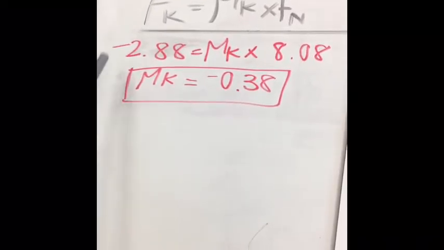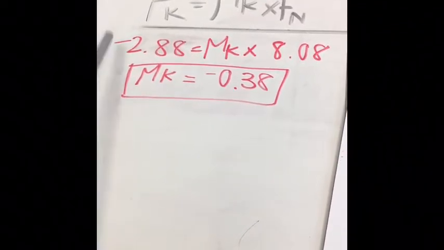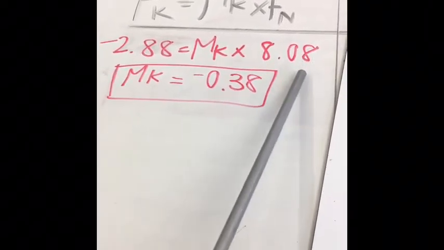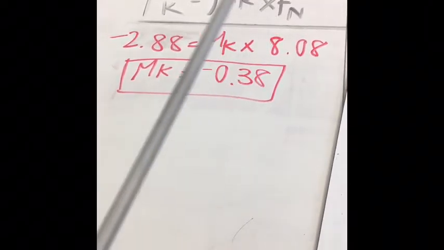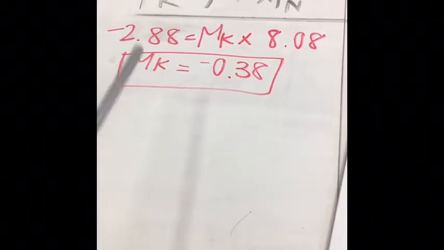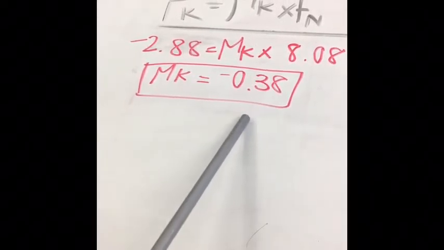So with this equation, we had to plug in the kinetic friction, which is negative 2.88, equals the coefficient of kinetic friction times 8.08, which we found in the last equation. No, that's a mistake, which was mass times 9.8. Then we got the coefficient of kinetic friction, which equals negative 0.38.